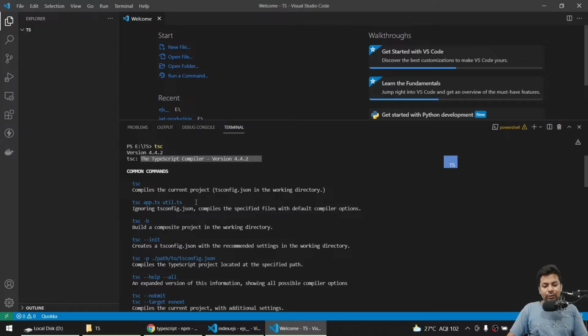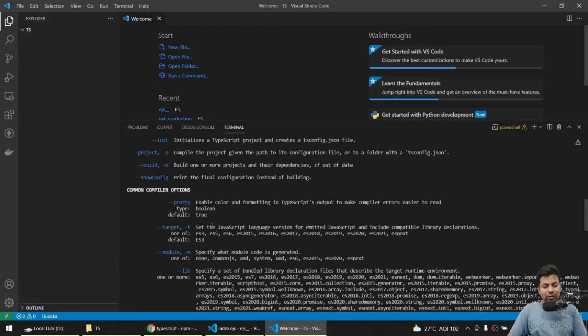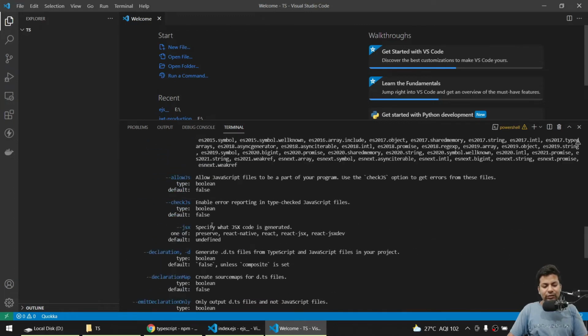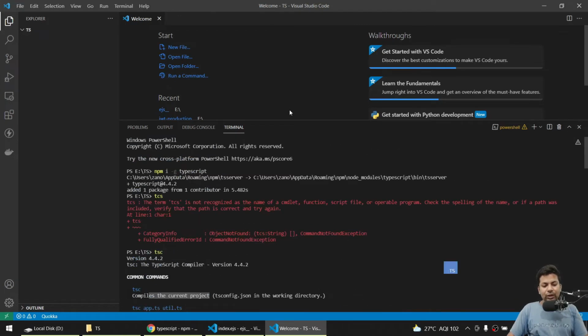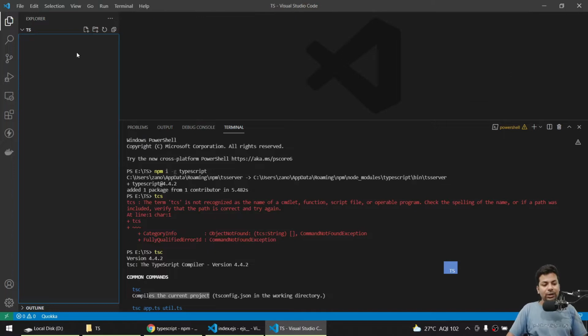TSC compiles the current project. If you just write TSC and the file name, it will convert your project to JavaScript. You can read through the bunch of options there. Let me show you something: how do we use it and what are the features?